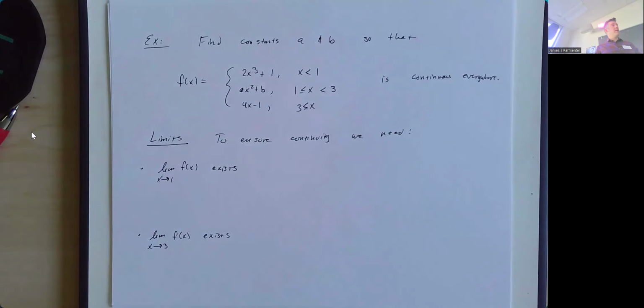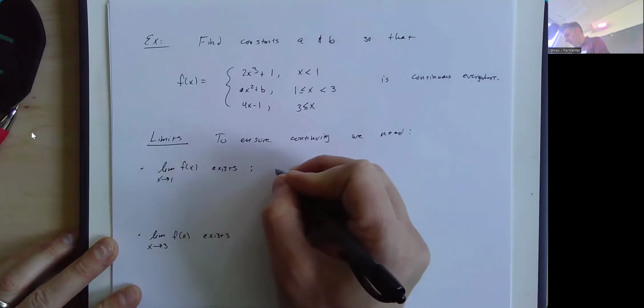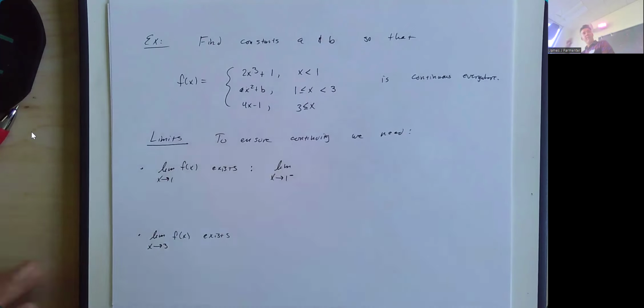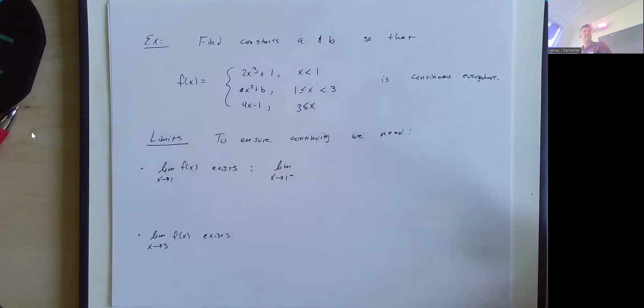For a limit to exist, the left-hand limit and the right-hand limit have to be the same. So what this means for us is that we need the limit as x approaches 1 from the left. Which piece of the piecewise function am I going to use when I'm looking at the limit as x approaches 1 from the left side? The top piece, the middle piece, or the bottom piece? The top piece, because that's where x is left of 1.